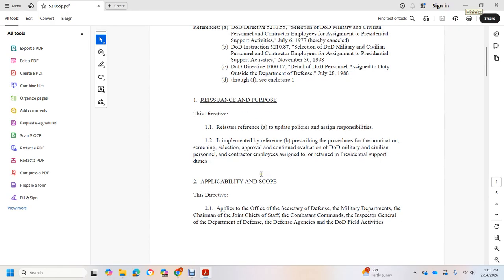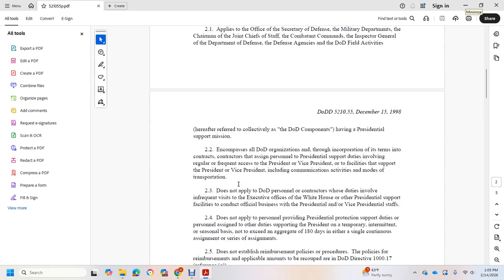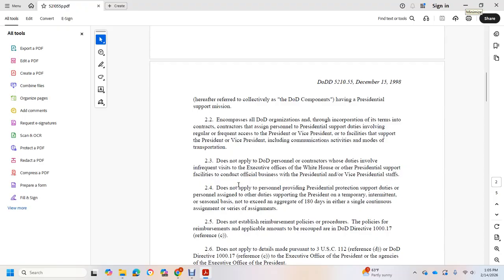Applicability and scope. This directive applies to the Office of the Secretary of Defense, the Military Departments, the Chairman of the Joint Chiefs of Staff, the Combatant Commands, the Inspector General of the Department of Defense, the Defense Agencies, and the Department of Defense Field Activities, hereafter referred to collectively as DoD components, that have a Presidential Support mission. It encompasses all DoD operations, and incorporates these terms into contracts with the assignment of personnel